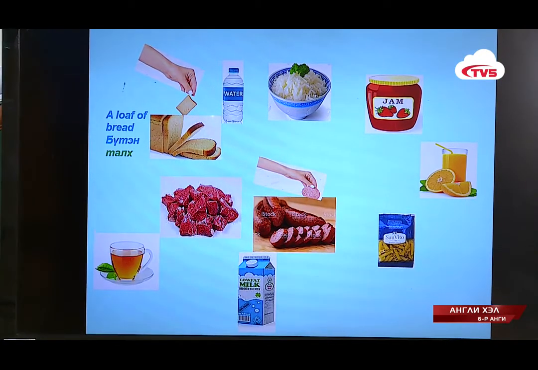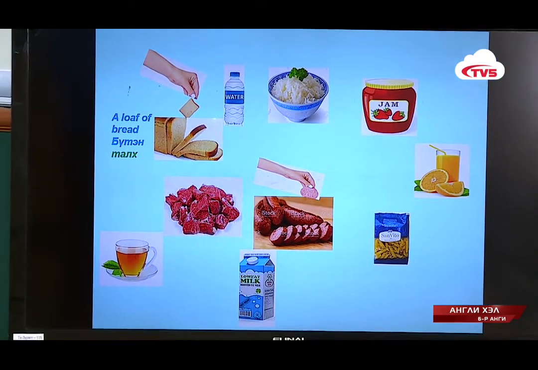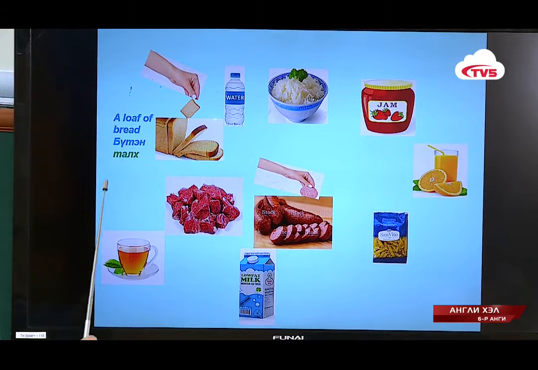Here are some of the words you will use to talk about the quantities. A loaf of bread, a whole loaf of bread.